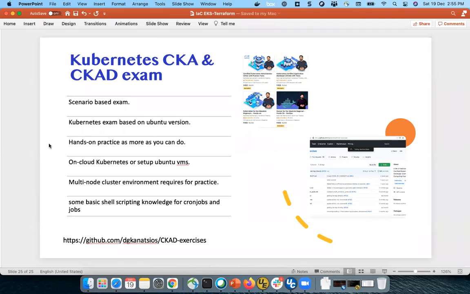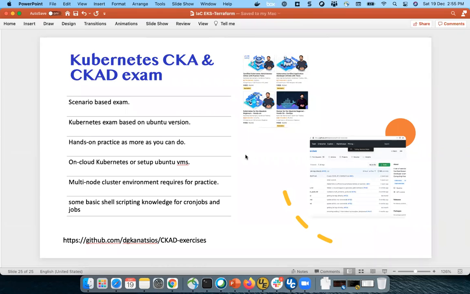So all these are hands-on, and some basic shell scripting is also required, like to create some cron jobs and jobs, and some basic busybox containers you would like to run in order to test your DNS and host entries inside Kubernetes. So it is better to have some basic shell scripting handy, because those tools will help you quickly create some pods and do some basic testing.